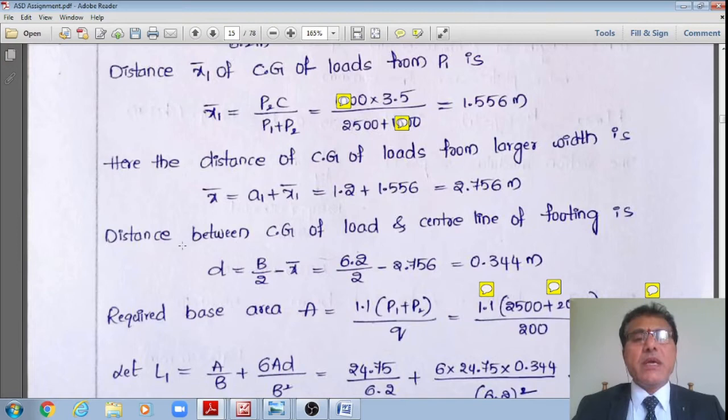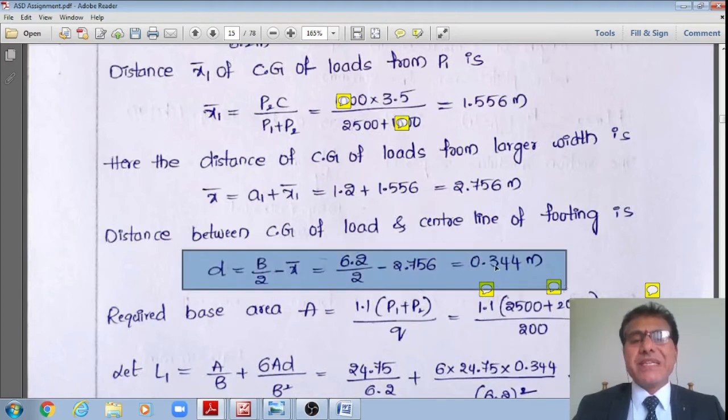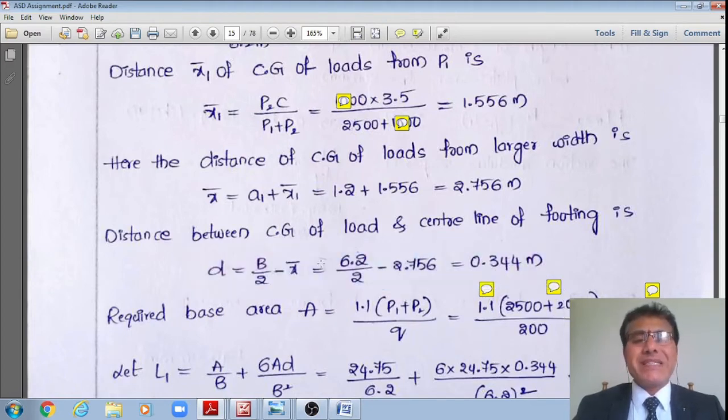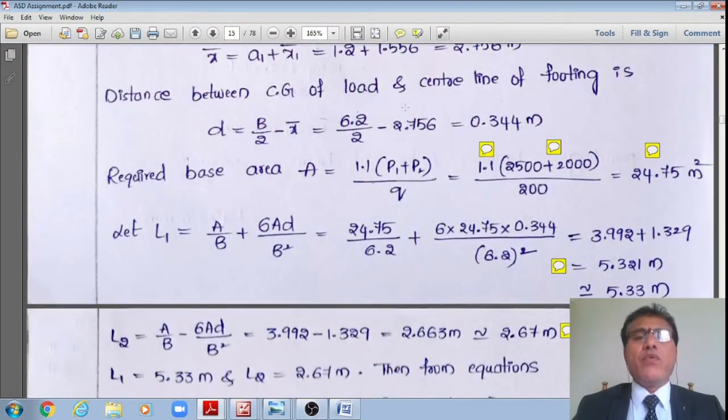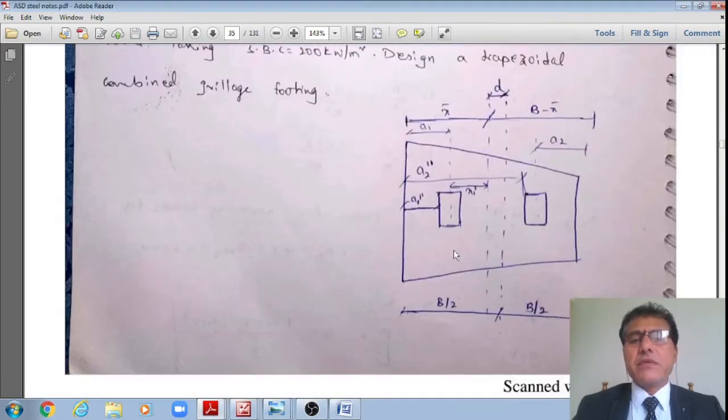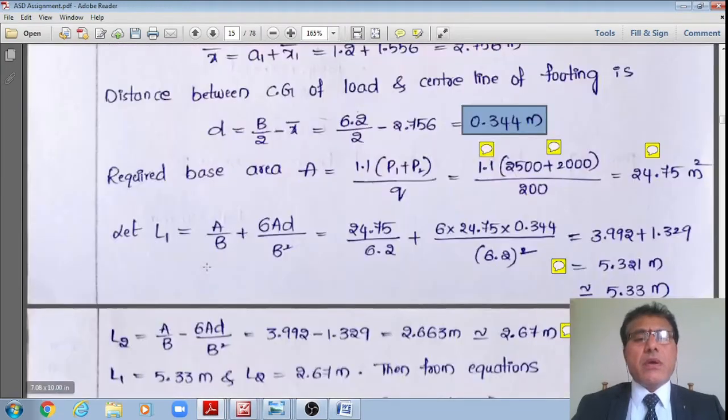Now, and also the distance between the CG of the loads and center of the footing, this is actually the eccentricity, exactly the eccentricity. Therefore, D is equal to B by 2 minus x bar, equal to 3.1 minus 2.756, 0.344 is the eccentricity, right? Therefore, now we would have this much of eccentricity, as already shown in the previous figure like this. This much of eccentricity is there, D, or eccentricity, right? Therefore, that is also calculated.